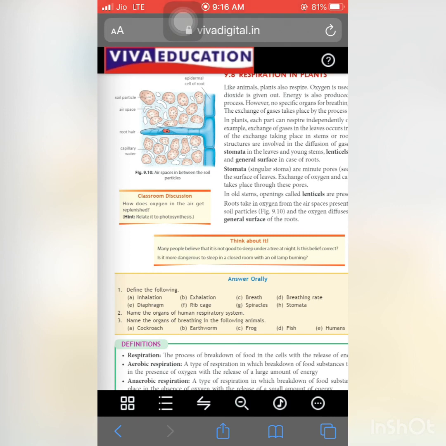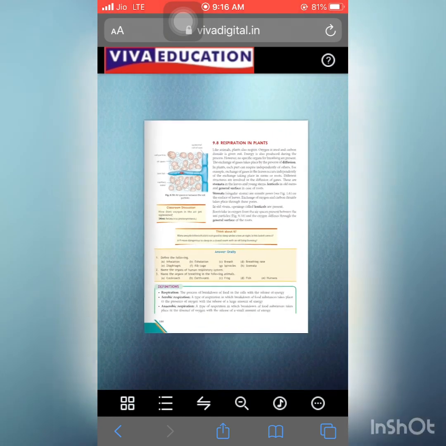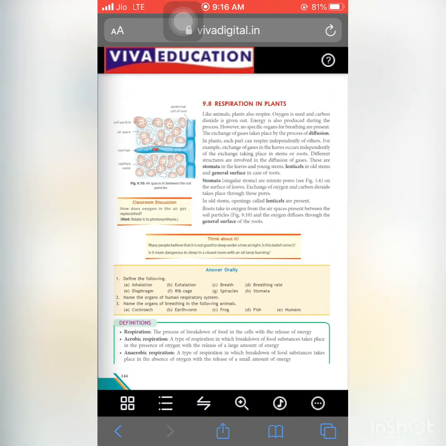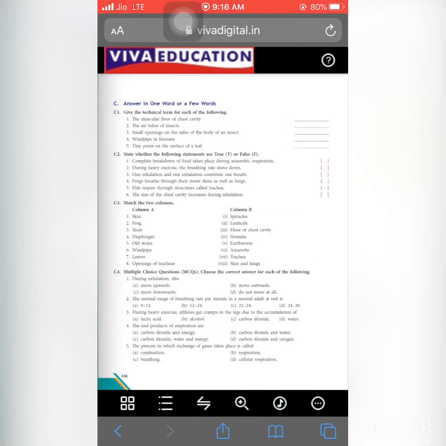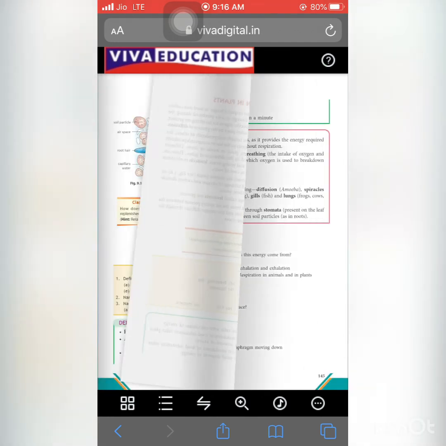So that is where we can talk about the general surface of the roots. So students, I hope that you will understand this chapter very well. You can also do self study, and after that you have to solve the back exercise. Back exercise means you can solve part C, for example answer in one word, true false, matching, MCQs and fill-ups. So I hope you will understand this chapter very well.